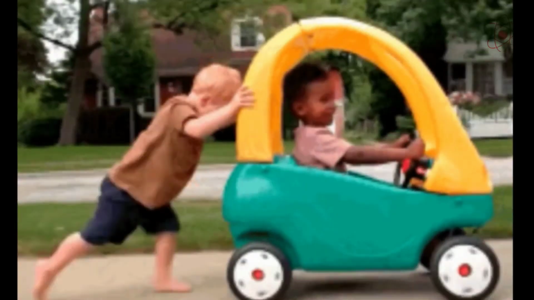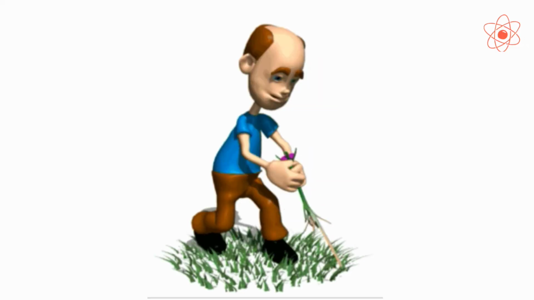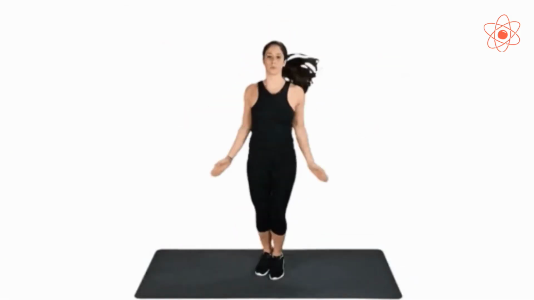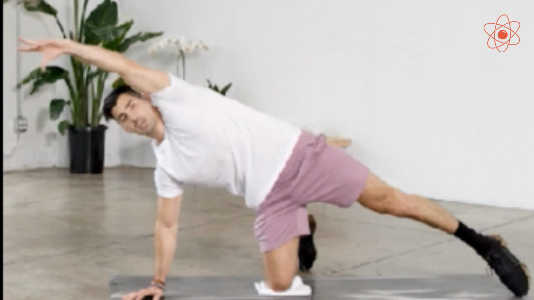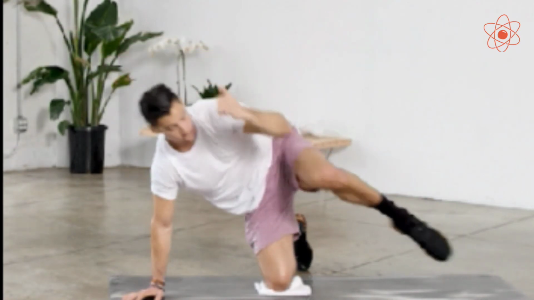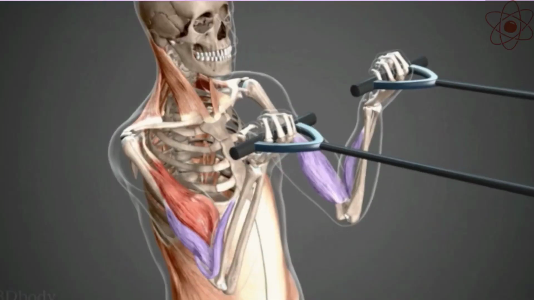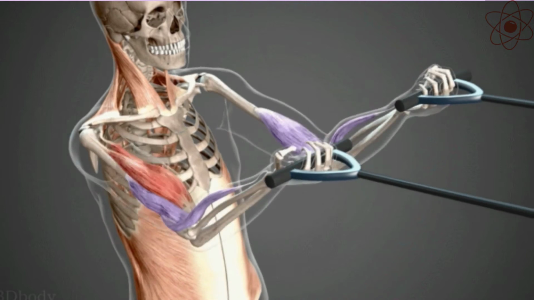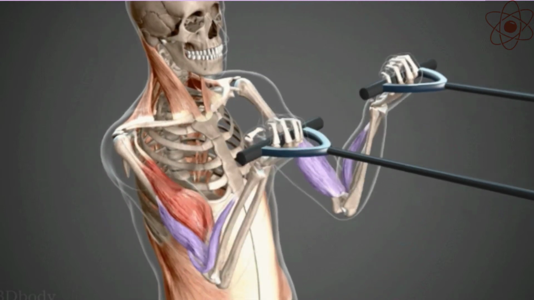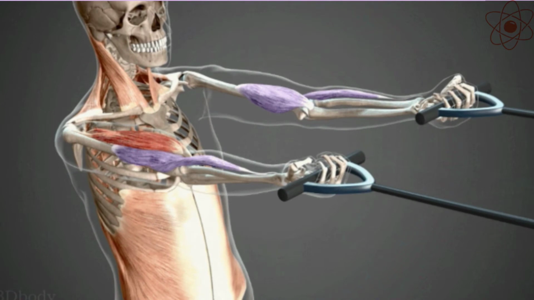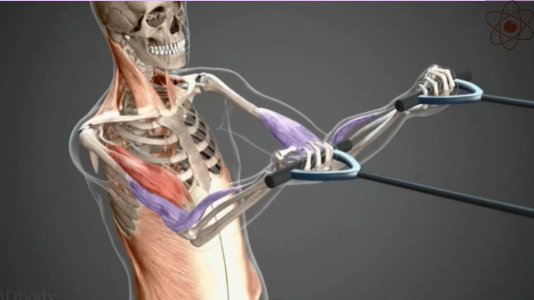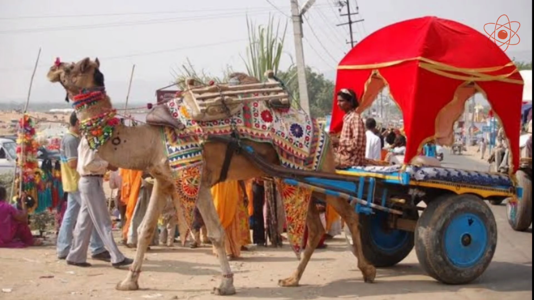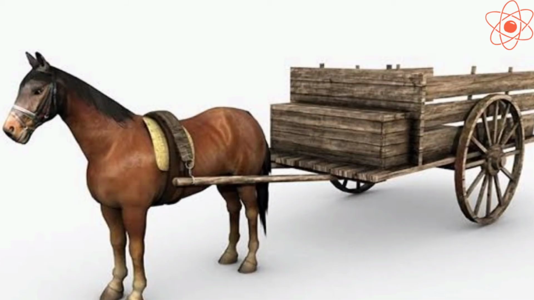So, activities such as pushing, pulling, throwing, kicking, lifting, running, jumping, or bending our body are examples of muscular force. While applying a muscular force on an object, our body has to be in direct or indirect contact with it. So, muscular force is a contact force. Animals also use muscular force to move around, carry people, or pull loads.